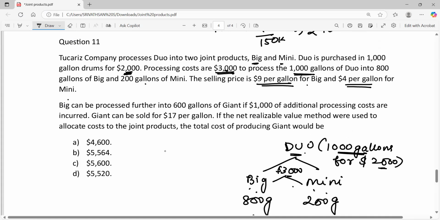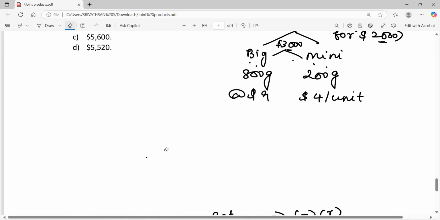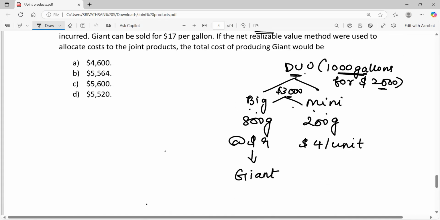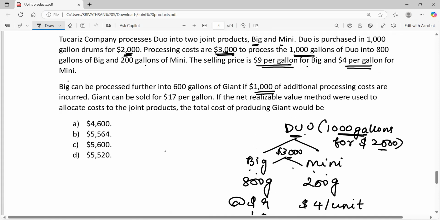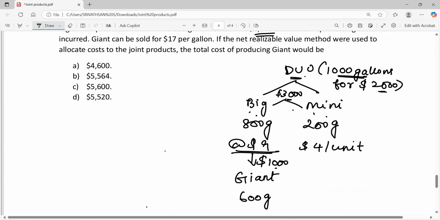Big can be processed further into 600 gallons of giant if $1,000 of additional processing costs are incurred. So product big can be further processed into a new product, and that is known as giant. If the input is 800 gallons of big, we will get 600 gallons of giant. The remaining 200 gallons is lost in the process. And the further processing cost is $1,000. This $1,000 is incurred only for producing product giant.